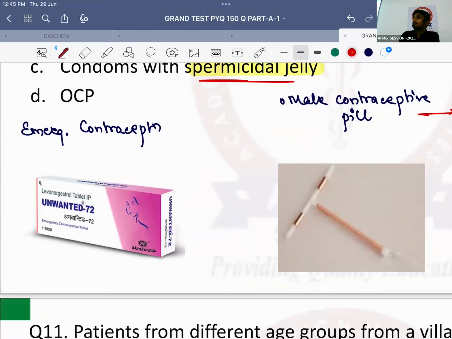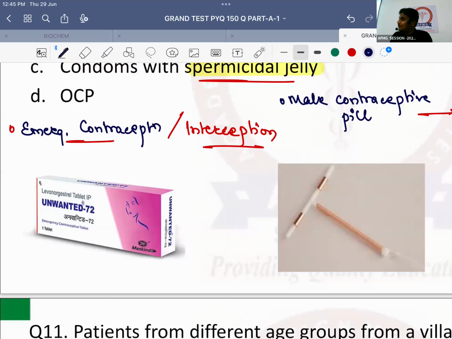What will they ask in the question? Interception. So they will ask you what is the drug of choice for interception, what is the drug of choice for emergency contraception, or what is the drug of choice for post-coital contraception. Interception is asked mostly. They will not ask emergency contraception. They will ask interception. Interception is nothing but emergency contraception. Please remember that. Okay?